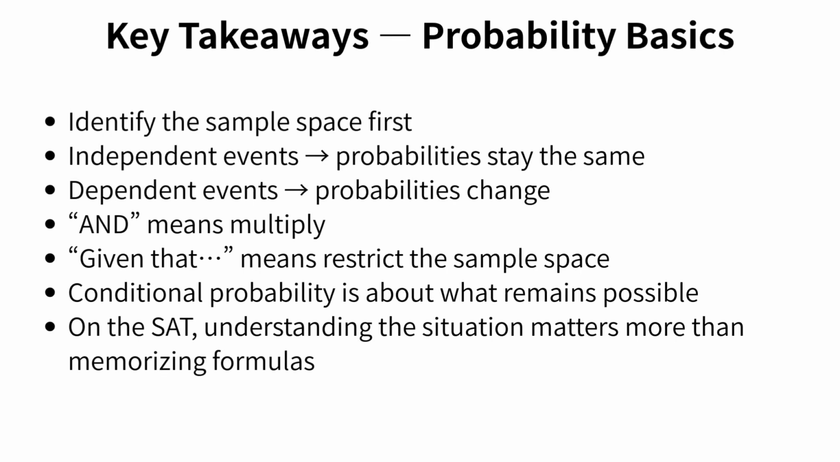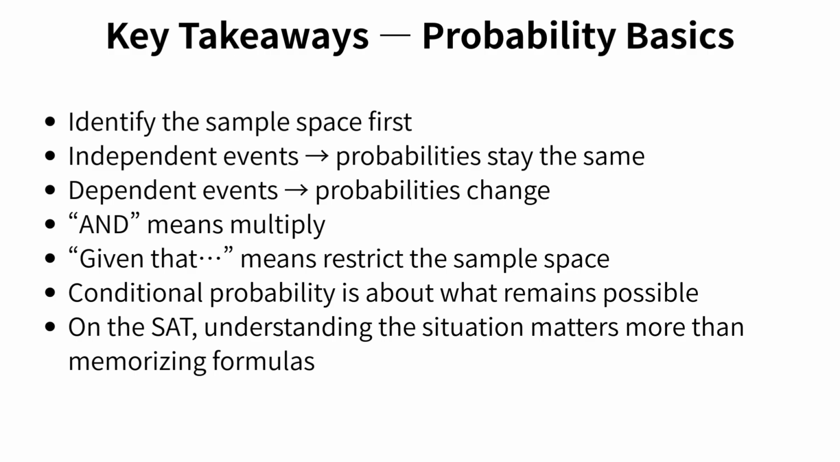Let's wrap up this lesson with the key ideas you need to remember about probability. In any probability problem, your first step is to identify the sample space. Before you calculate anything, be clear about what outcomes are possible in the situation. Next, always determine the relationship between events. For independent events, one event does not affect the other, so the probabilities stay the same. For dependent events, the situation changes, and the probabilities must be updated.